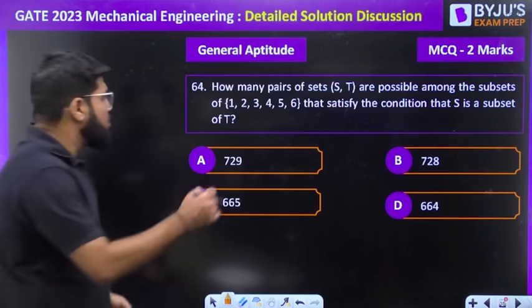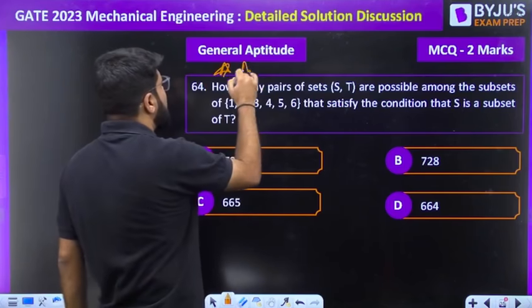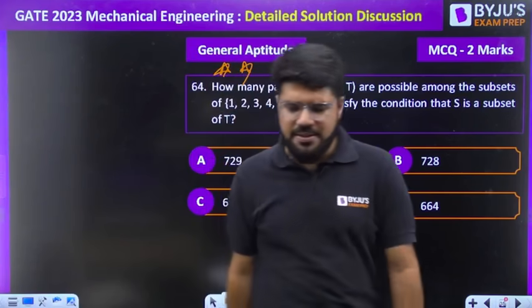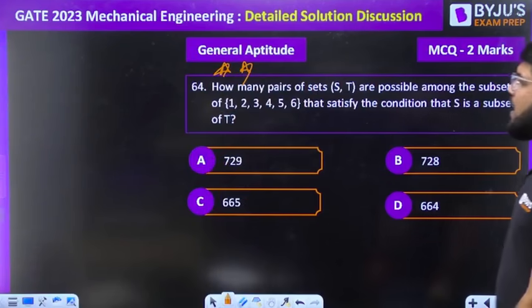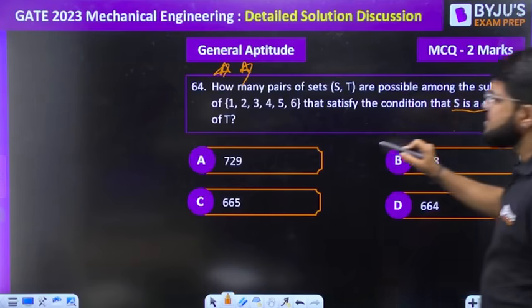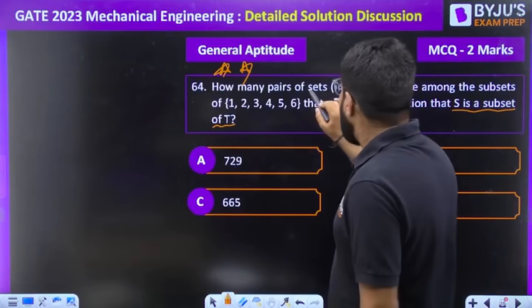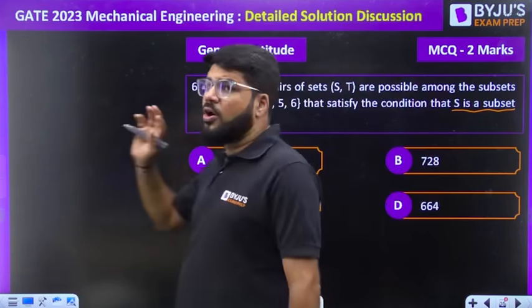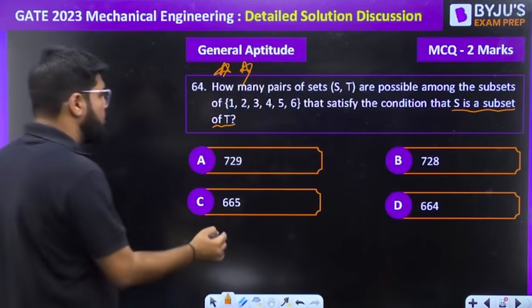Okay, now this is a good question. This is the only good question from the maths and aptitude. Even other than that, maths is simple, aptitude is simple. How many pairs of sets S and T are possible among the subsets of 1, 2, 3, 4, 5, 6 that satisfy the condition S is a subset of T? And S and T are also among the subsets of 1, 2, 3, 4, 5, 6.